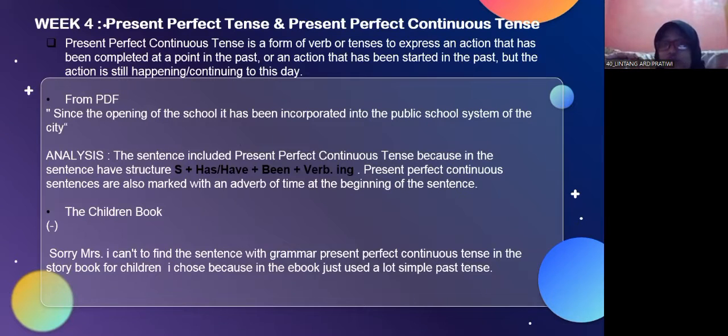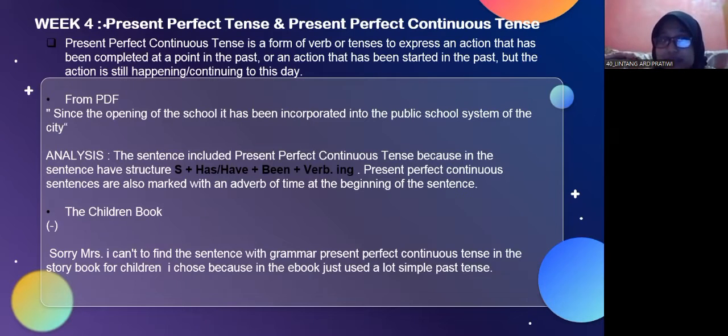Then present perfect continuous tense is a form of verb or tenses to express an action that has been completed and applied in the past, or an action that has been started in the past but the action is still happening and continuing to this day.